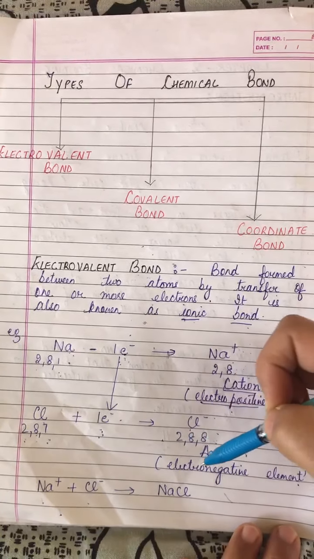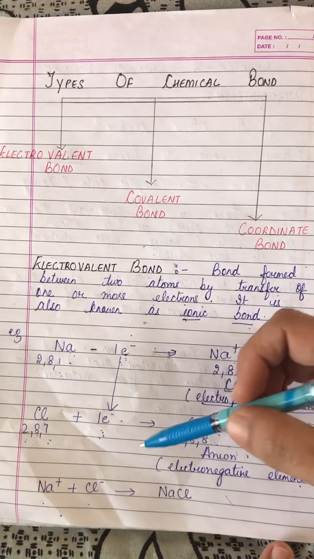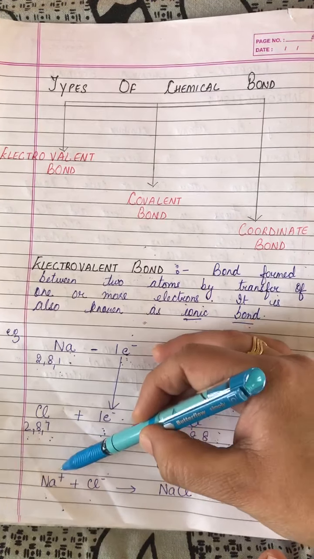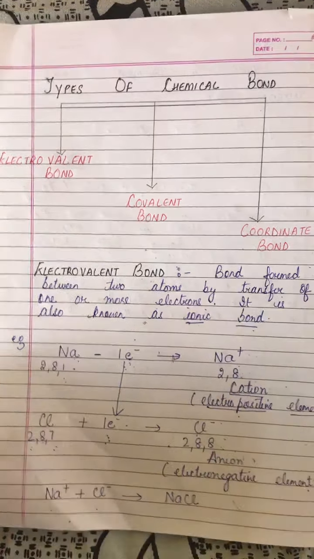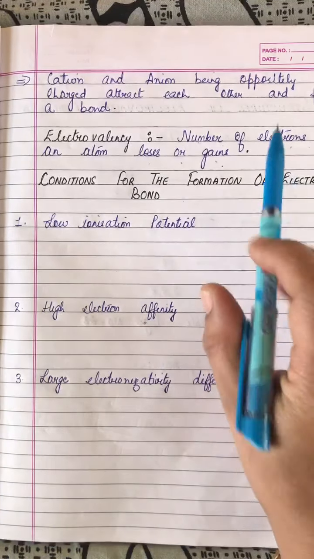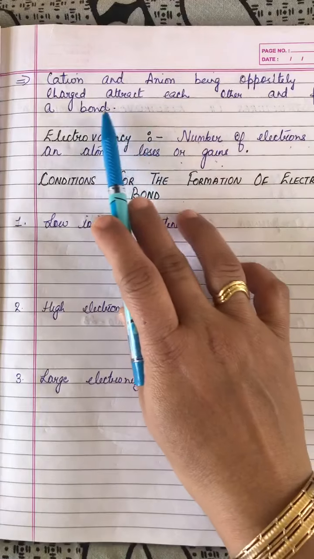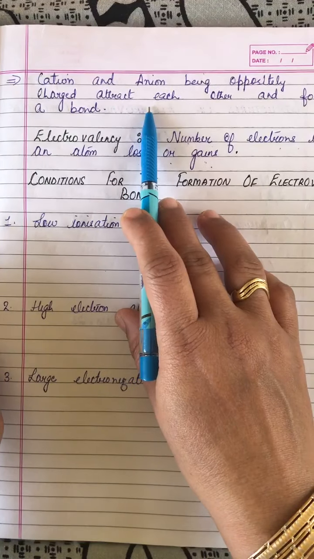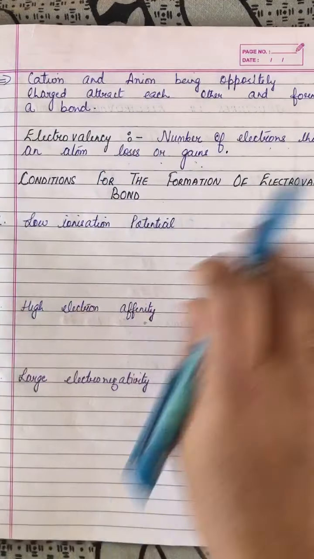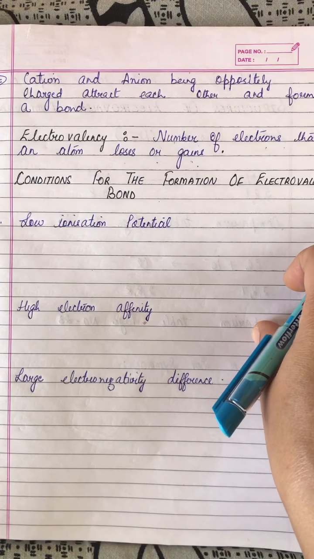Why is it known as an ionic bond? Because it is formed between two ions, that is, a cation and an anion. So we may say the cation and anion, being oppositely charged, attract each other and form a bond, and that bond is known as an ionic bond.